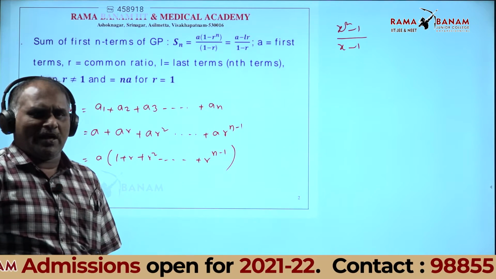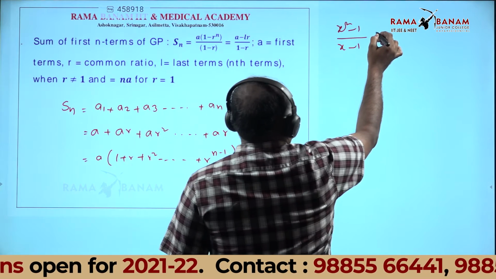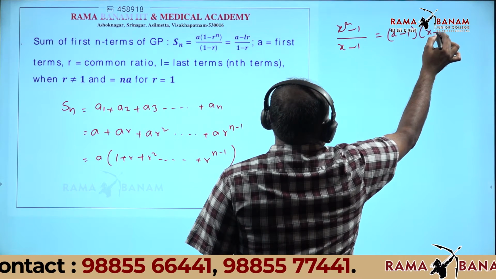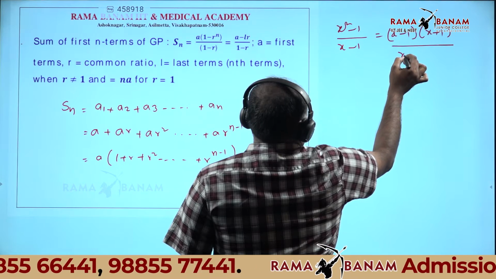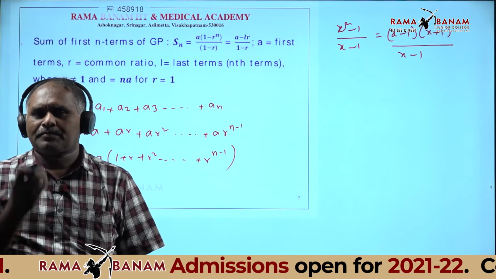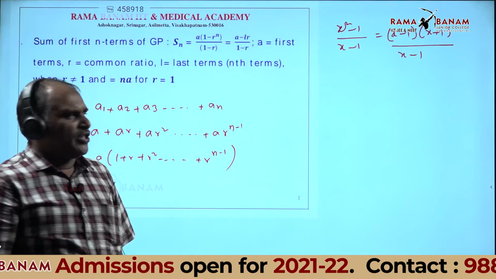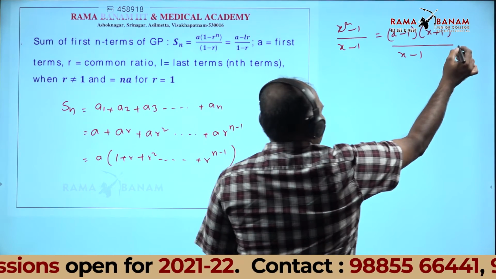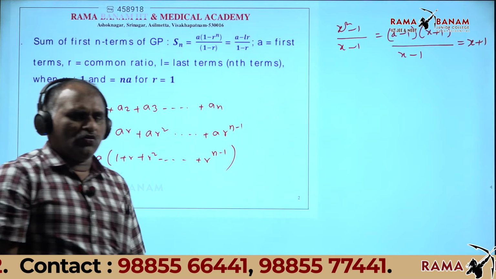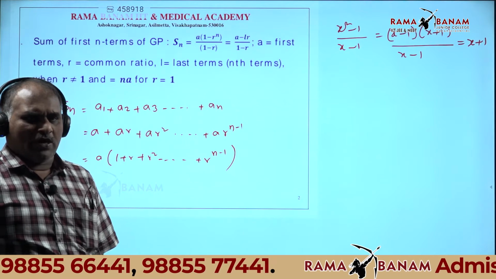The factors of x square minus 1 are x minus 1 into x plus 1, whole divided by x minus 1. Understood this? Therefore, x minus 1 cancels. You get x plus 1.